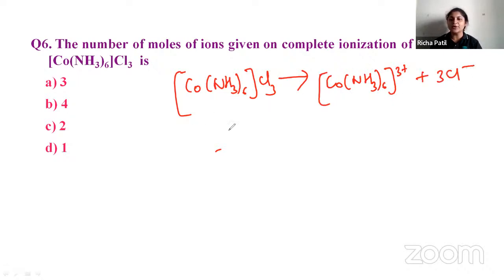Hence it produces 1 complex ion and 3 simple ions. So the total number of ions is 4. The answer is B. I hope you are understanding. On ionization of 1 mole of this complex, it will give you 4 ions.